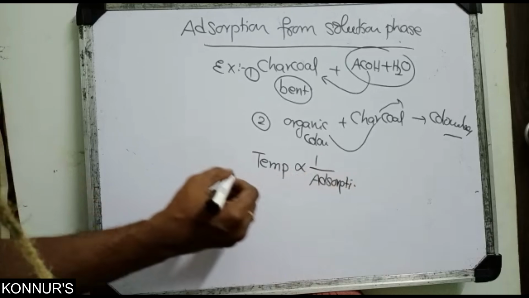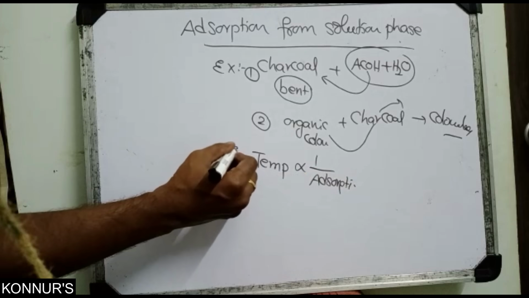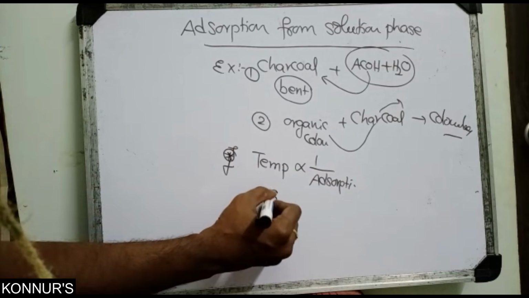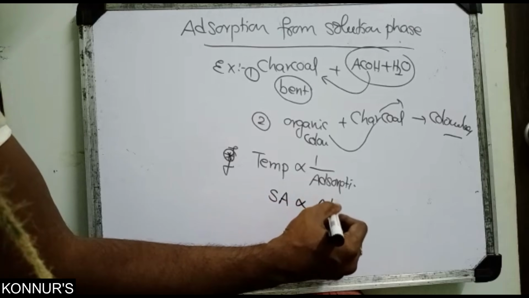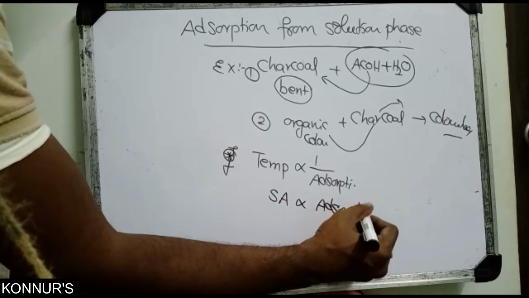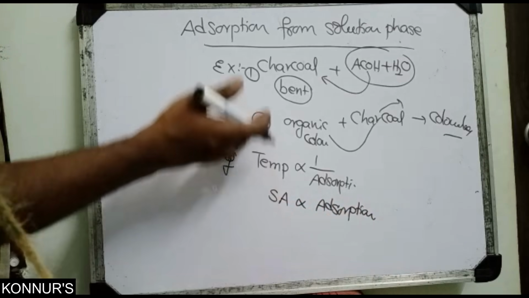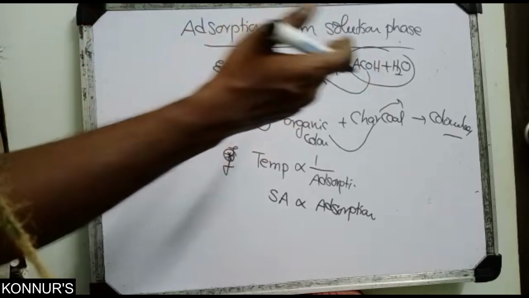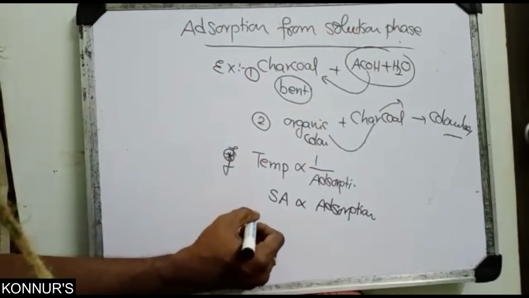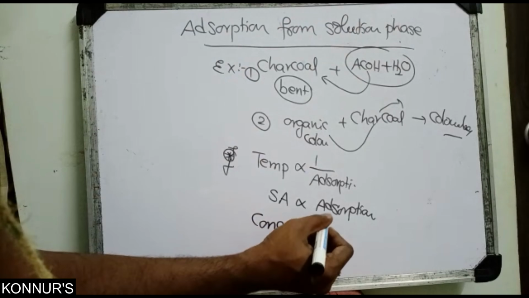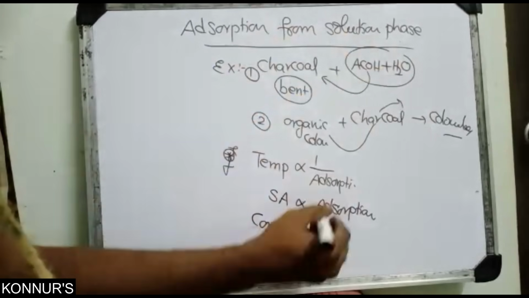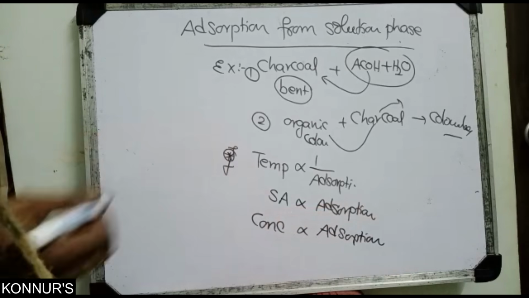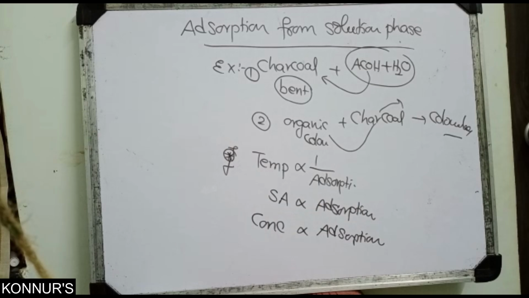That is the concept identified experimentally. Temperature increases, adsorption decreases. Next, surface area. Surface area increases means adsorption increases. Surface area is nothing but taking more charcoal. Otherwise, you take more solution, so more acetic acid, so concentration increases. Concentration increases means acetic acid is more, and charcoal adsorbs more. So adsorption increases as concentration increases and surface area increases.